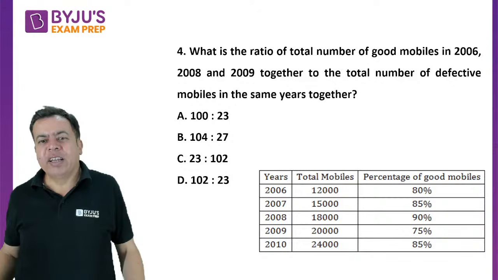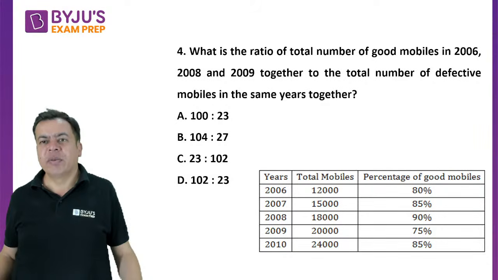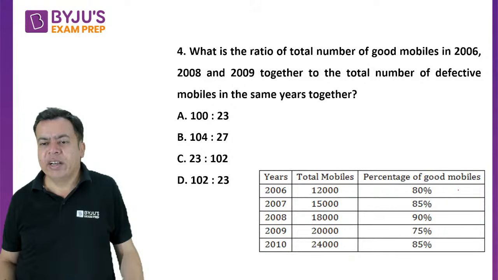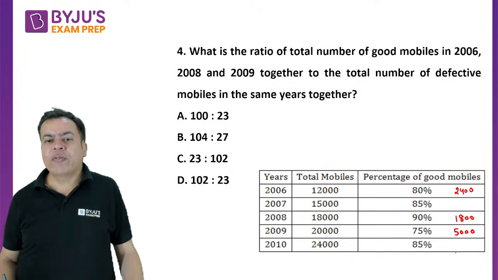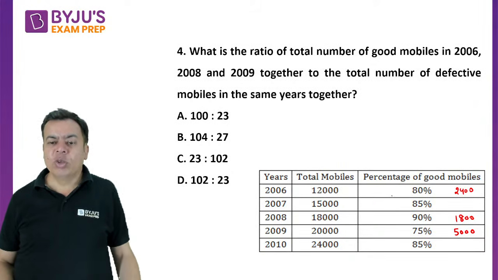Now, what is the ratio of total number of good mobiles in 2006, 8 and 9 together to the total number of defective? 6, 8 and 9, defective we have already calculated. Defective we have already calculated that it is 2400. Here it is 1800 and here it was 5000. We have already calculated, right? So instead of getting that good mobile, you will calculate good mobile, good mobile, good mobile.